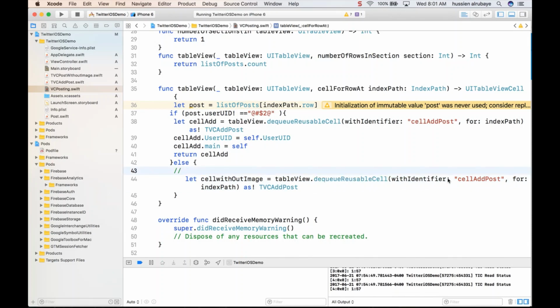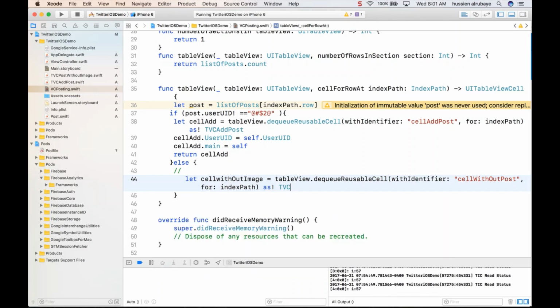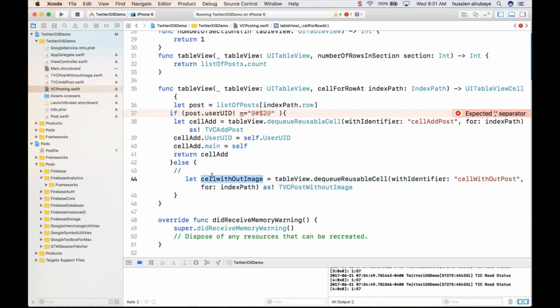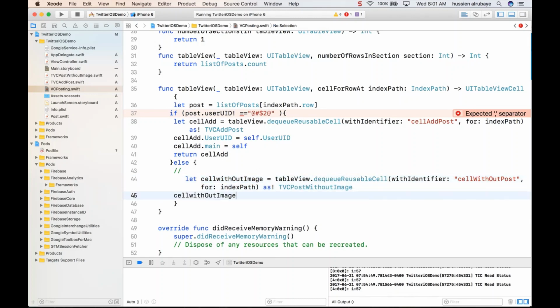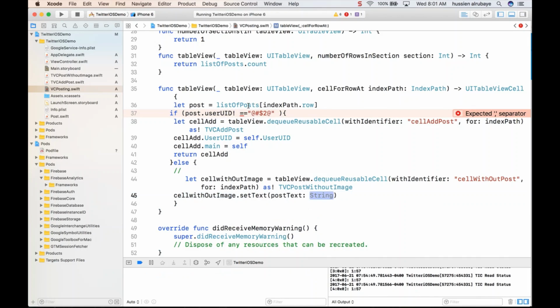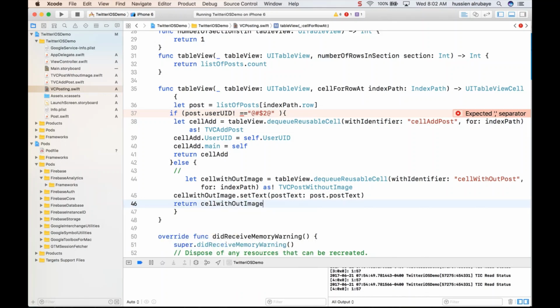What will it take? This will take this UID as the image and have to take table view cell for the cell, table view cell for without post, without images. So now this one should be set with dot set text. I send it the text, whatever text you have here. So I say dot text post text, and then also return this one to the user. Say return cell without image.